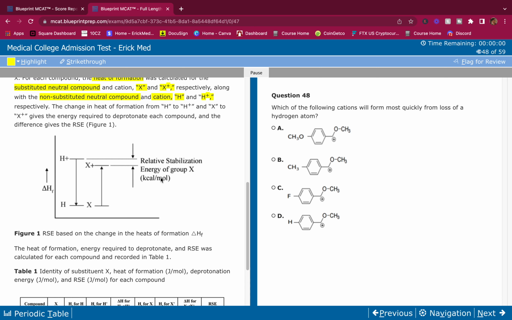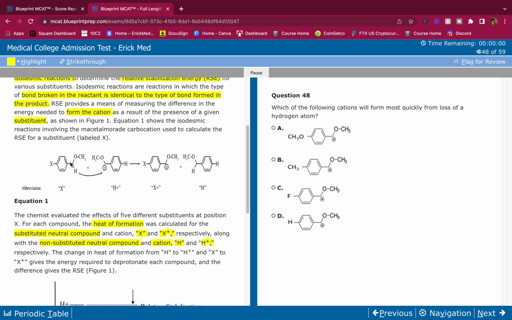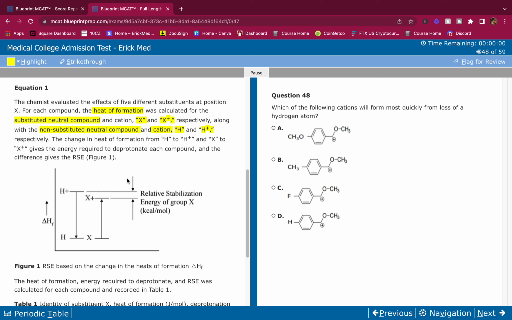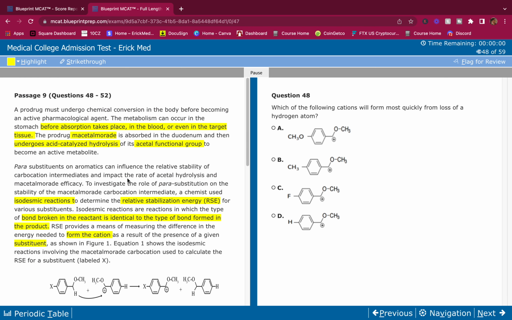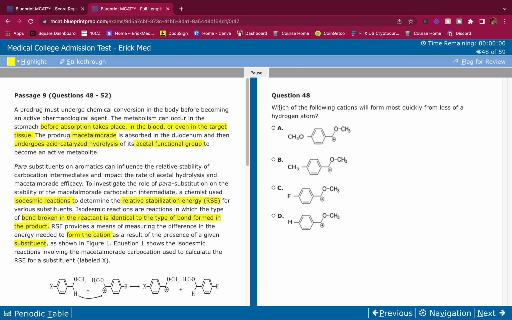All right, this passage gave us a lot of information. They threw a lot of information at us, this new technique here. What's going on here? We're going to find that out. I would say this passage is medium difficulty, but the questions are easy. The question is the easy part. The passage is the little tricky part. These questions are way easier than you guys think. You're just overthinking.